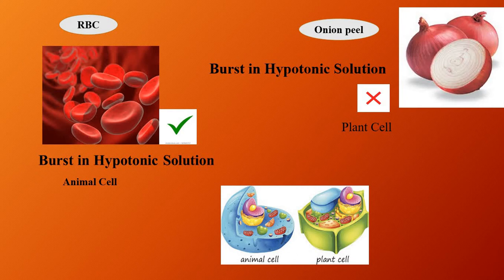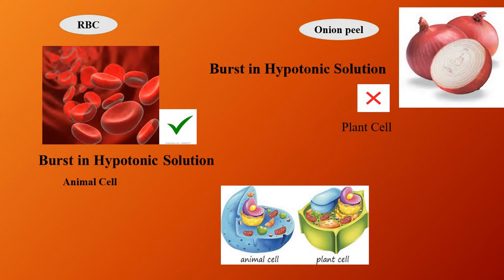RBC bursts in hypotonic solution, but onion peel doesn't. Why is it so? Because RBC is an animal cell and onion cell is a plant cell, and a plant cell has a cell wall.